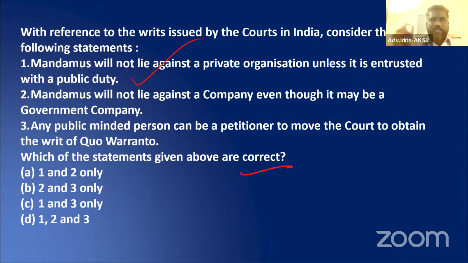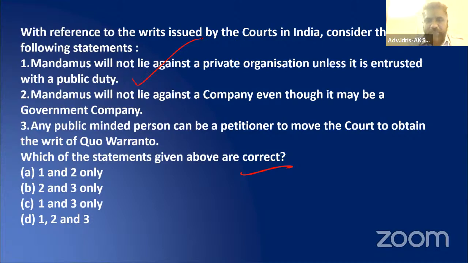If it has a public duty, then obviously yes, mandamus is there. Mandamus will not lie against a company, even though it may be a government company. Actually, for a government company, mandamus will lie. Let us see the third one.